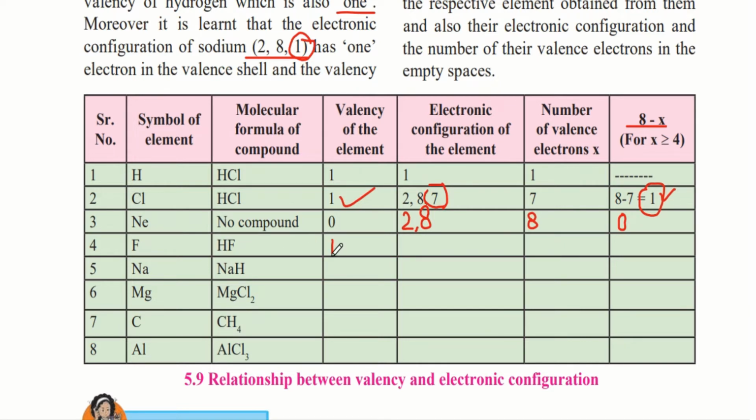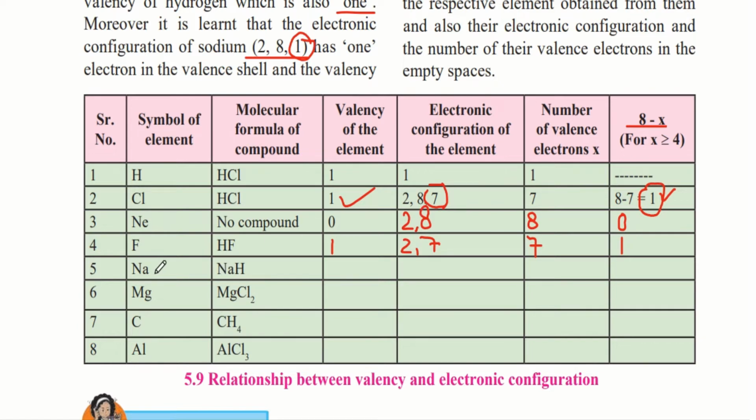Electronic configuration of fluorine is 2,7. And the number of valence electrons would be 7 because 7 electrons are present in the L shell. When we do 8 minus 7, we would get 1.